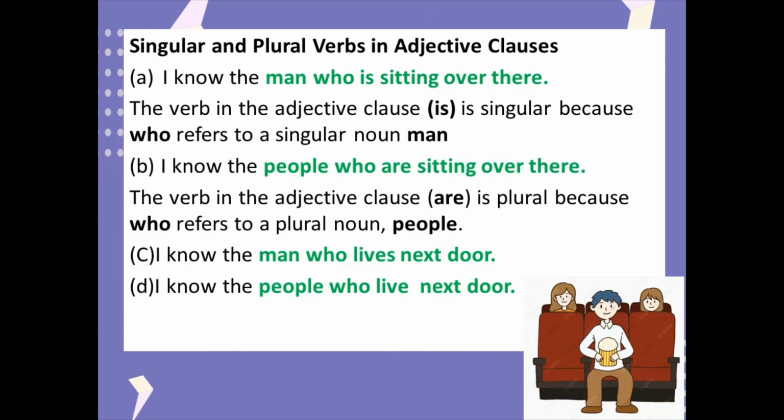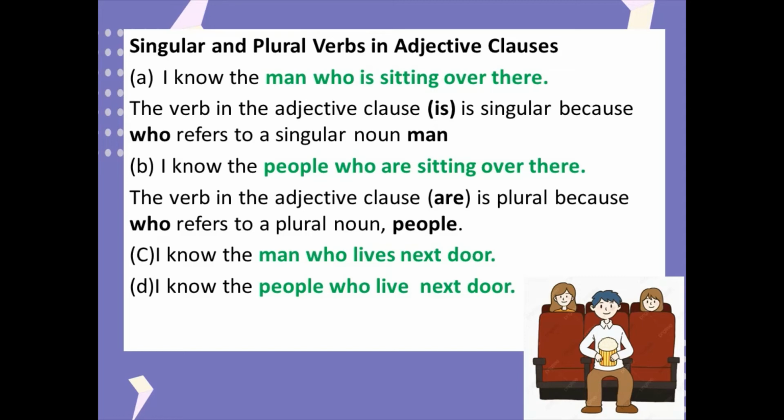But if we are going to describe a plural noun, the sentence will be I know the people who live, without S. I know the people who live next door. I hope you can see the difference.